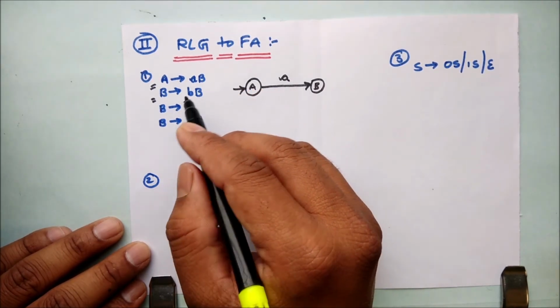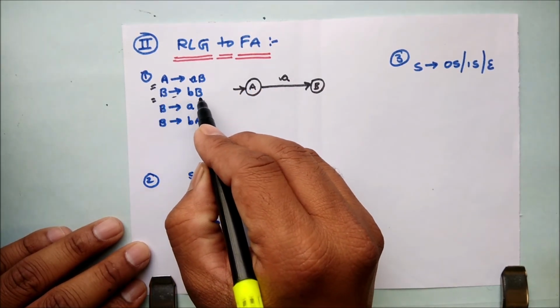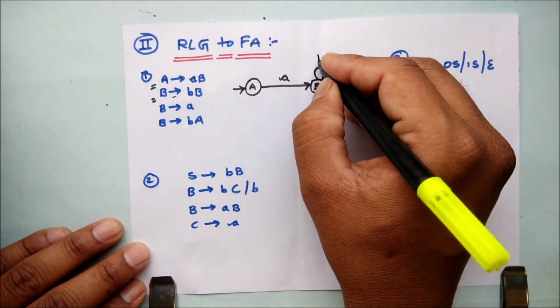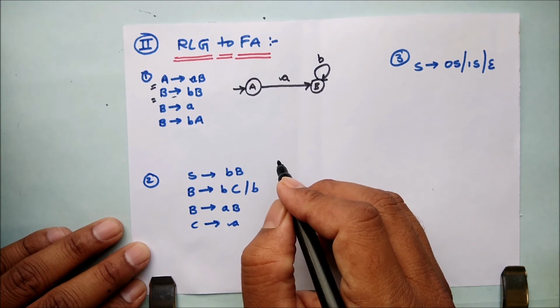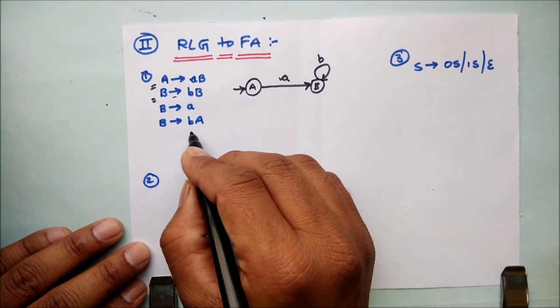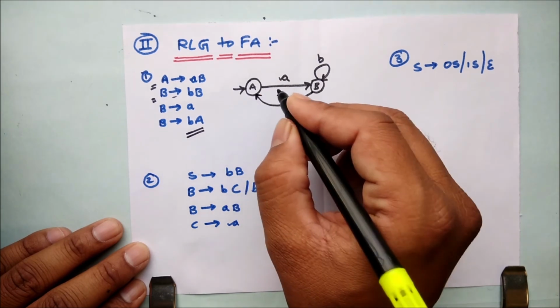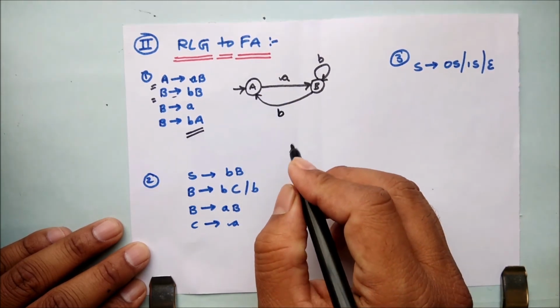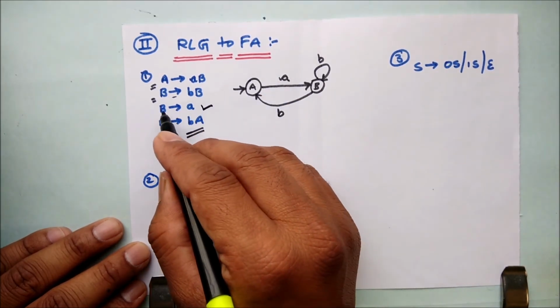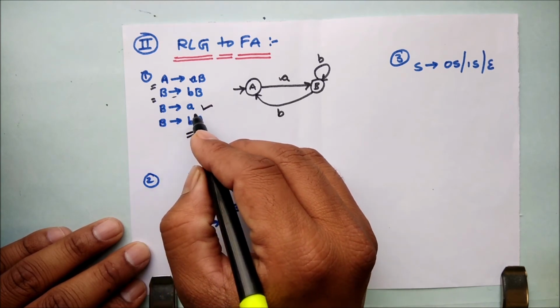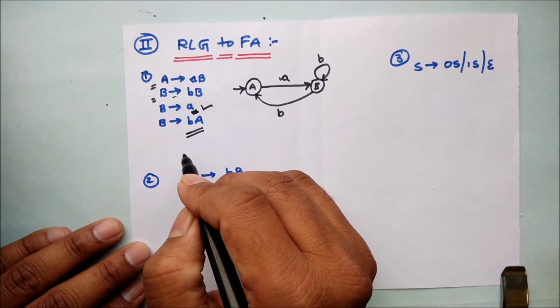The second production rule is B gives me bB. So B has a self loop with input b, and B is transiting to A with input b. Simple. Now see this production rule. Whenever a non-terminal is giving only a single terminal, it means that this is our final state.